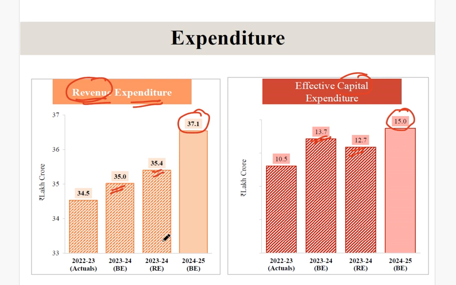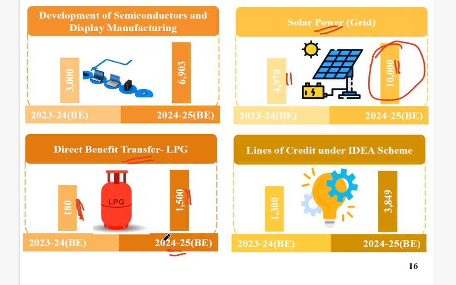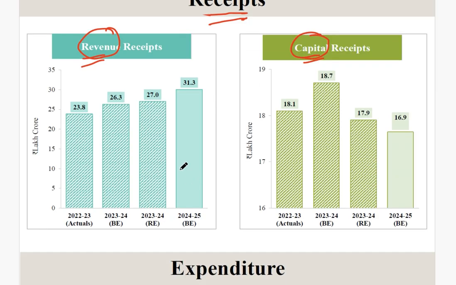If you talk about revenue receipts, receipts are those which come in, and you can remember it like this: expenditure is that which goes out. So here the government is earning. In the financial year 2023-24, in the base estimate it was expected to be 26.3 lakh crore, but it increased to 27, and this time also it will likely increase, because this is the base estimate. Afterwards the revised estimate will come. RE means revised estimate.